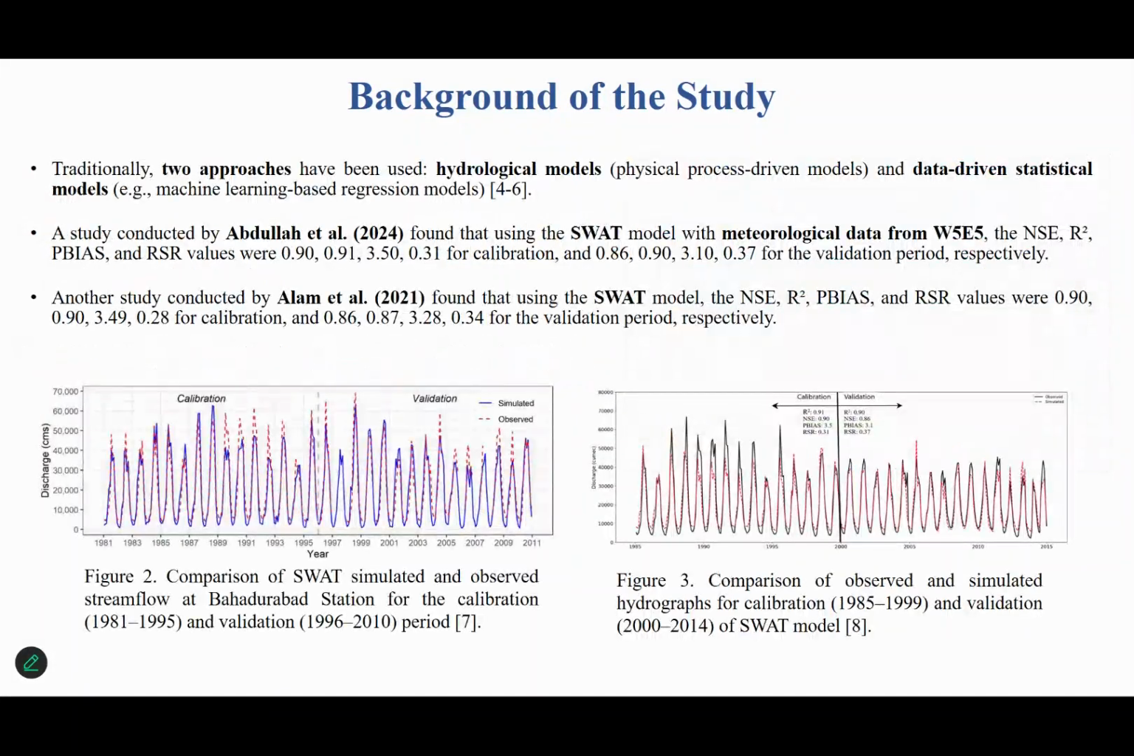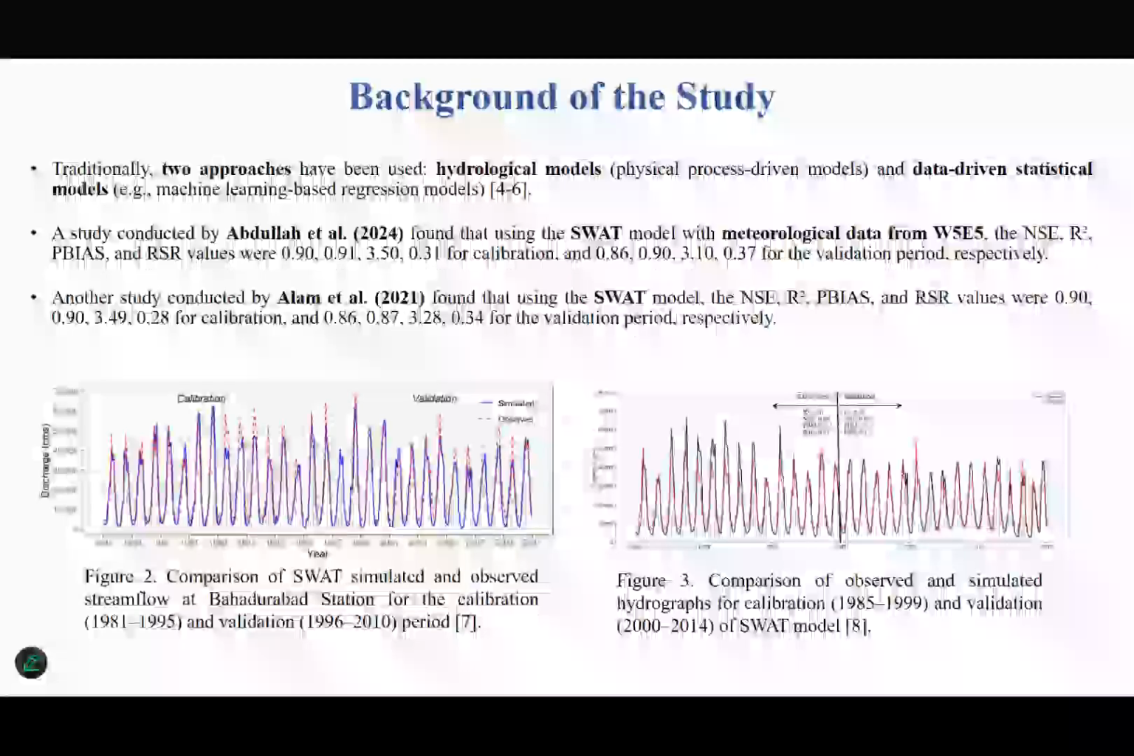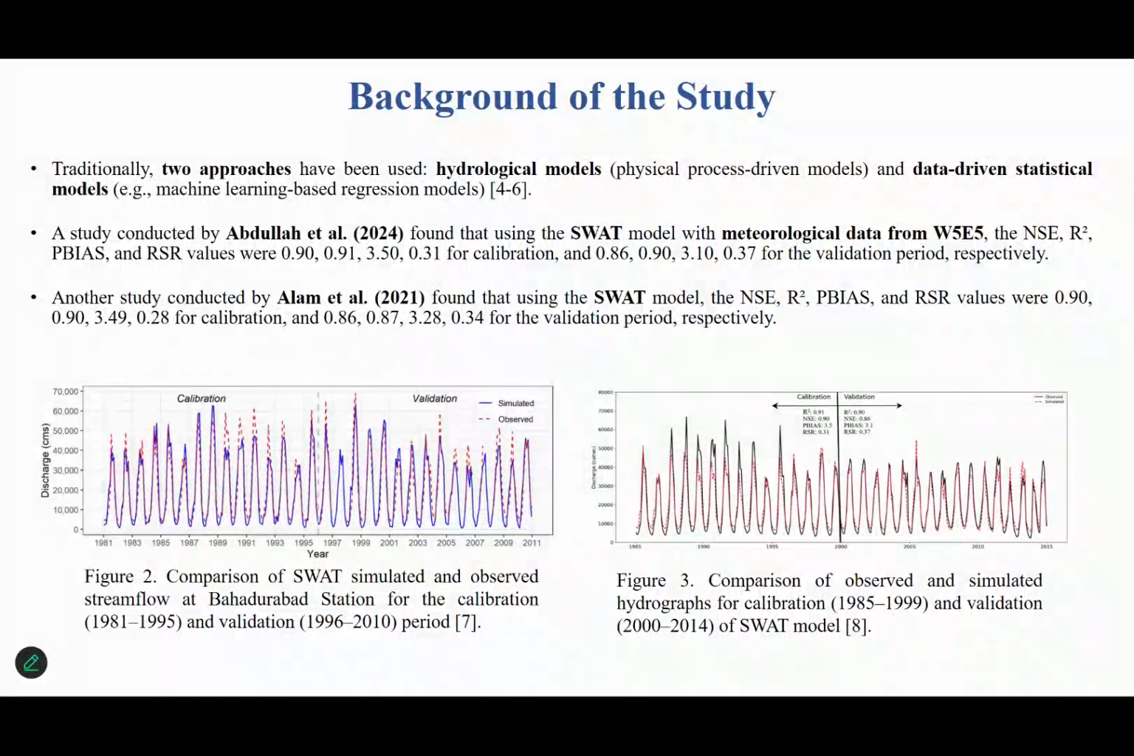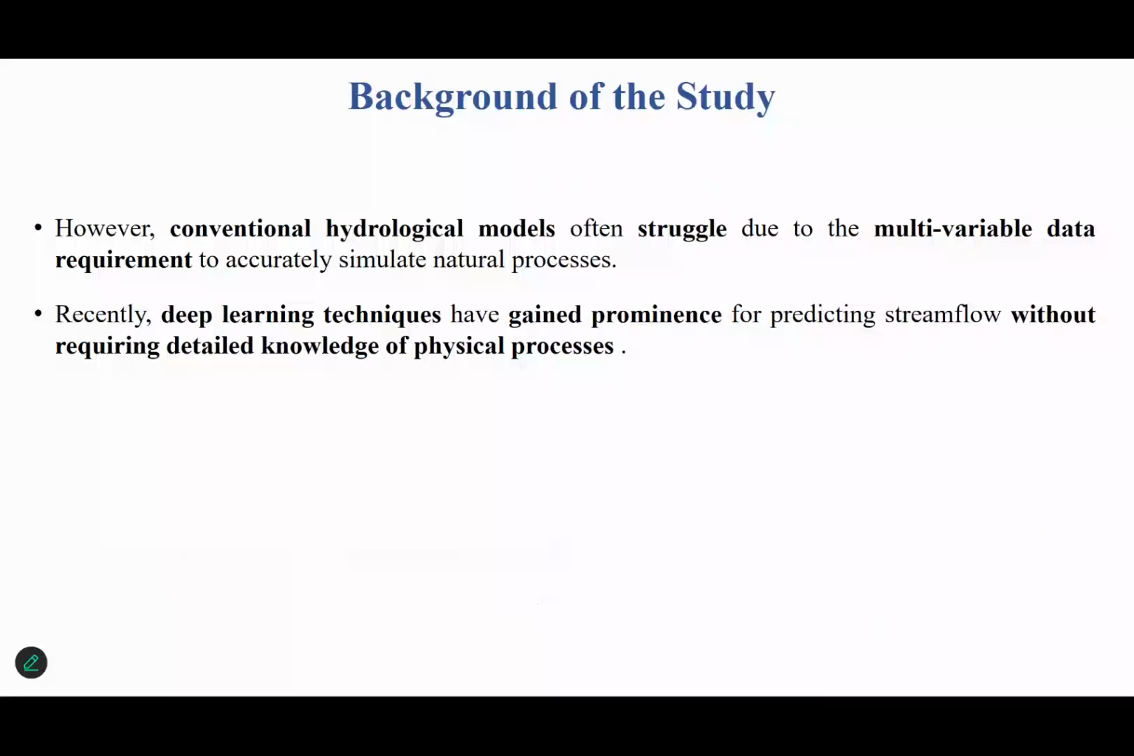Traditionally, two approaches have been used. One is conventional hydrological models. They are basically physical process-based. And the other one is data-driven statistical models. They are basically machine learning-based regression. Here at the bottom, you can see two of the studies that have been conducted by Abdullah et al. and Alam et al. during 2024 and 2021 using the conventional physical process-based SWAT. They achieved accuracy up to 90% during the calibration period and up to 86% during the validation period.